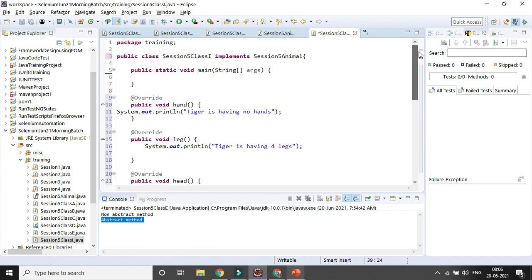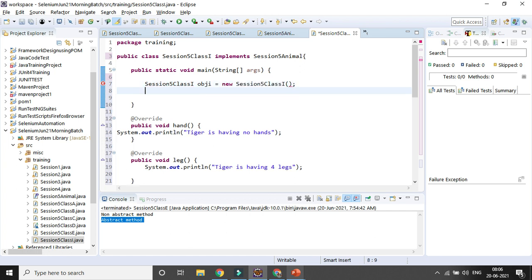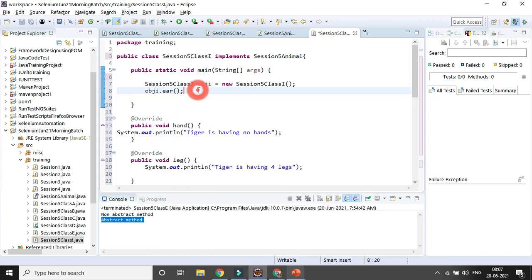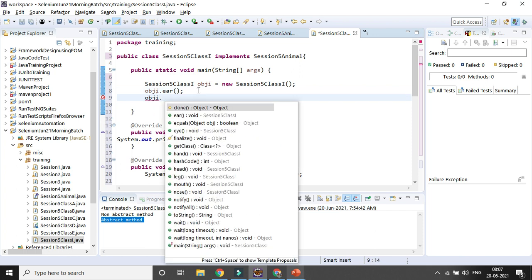Now I can create an object or instance here and access them. Object reference equals new class. Then I can access everything with the help of all the methods we have declared. You can see all the methods coming here, right? Eye, hand, head, leg, mouth, nose. So we can use them one by one. Dot ear I have used.